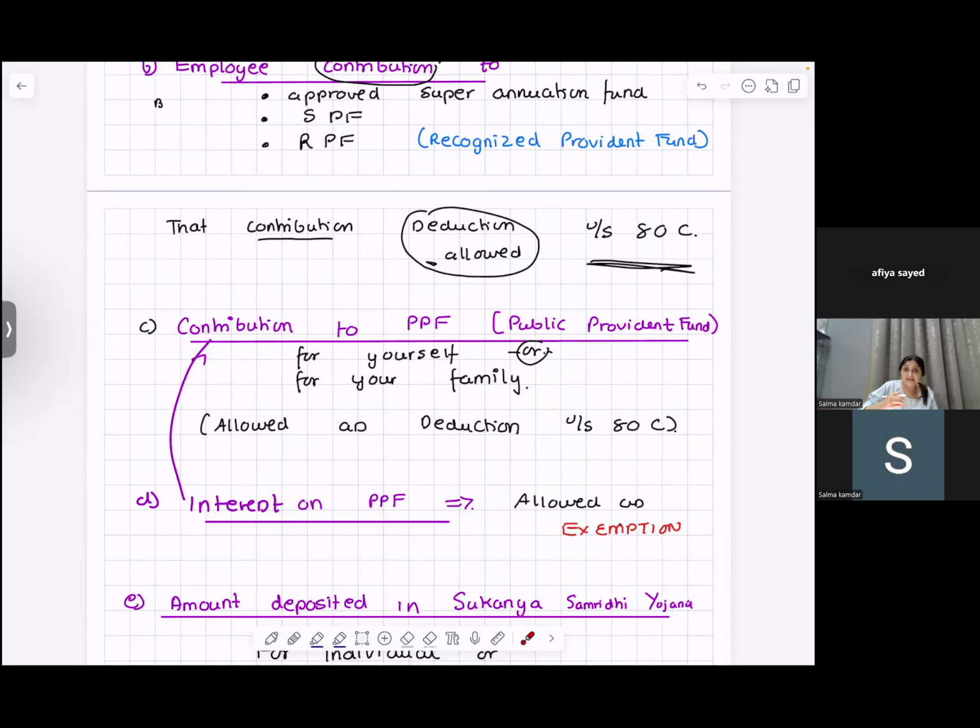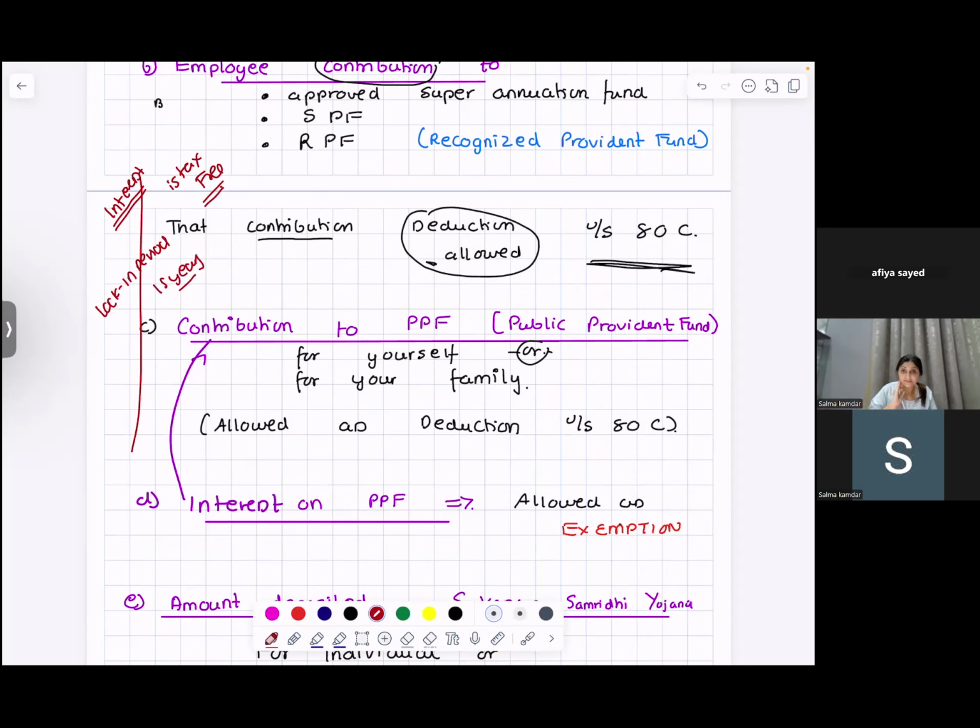Whatever money you're giving for the provident fund, whatever interest you're getting on this provident fund is tax free. Maximum deduction allowed is 1.5 lakh, but the lock-in period for these contributions is 15 years.